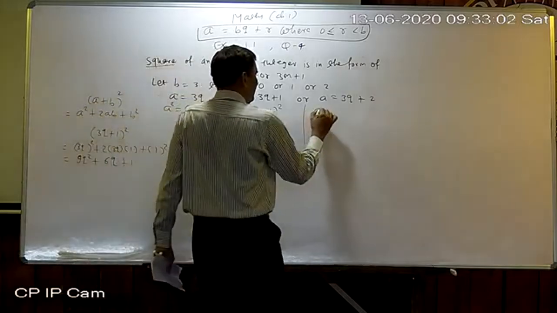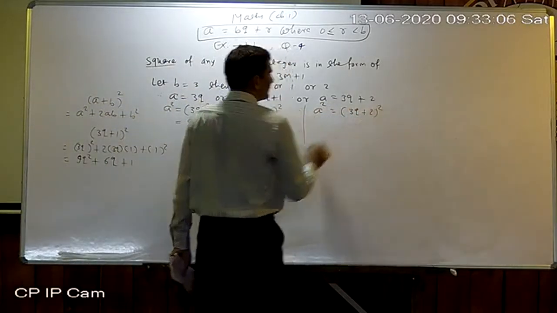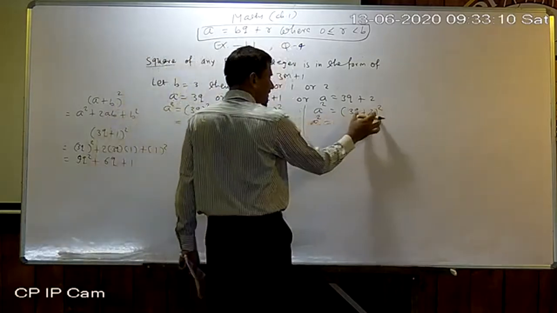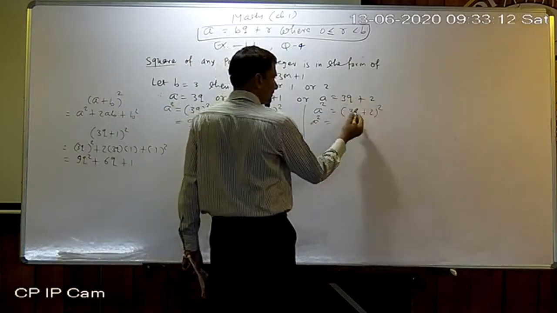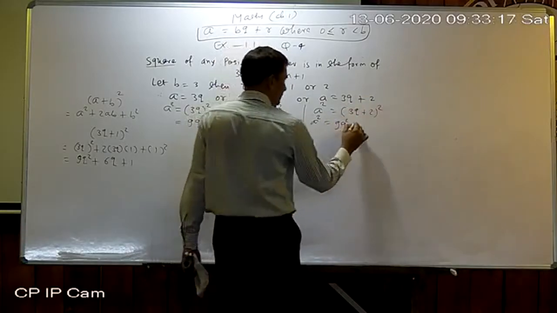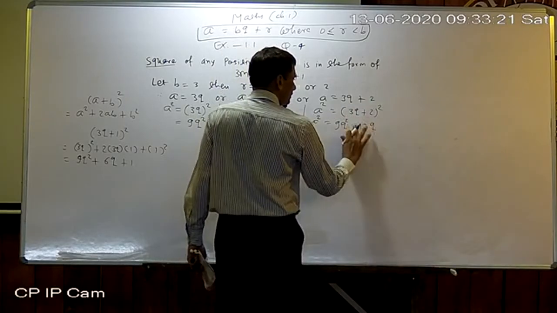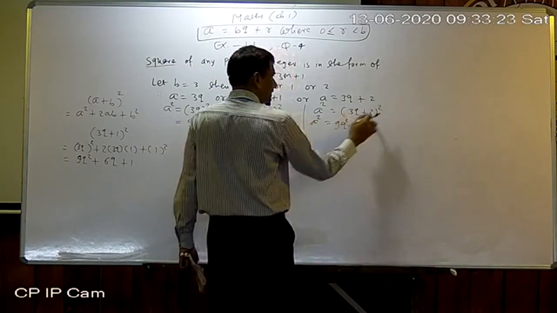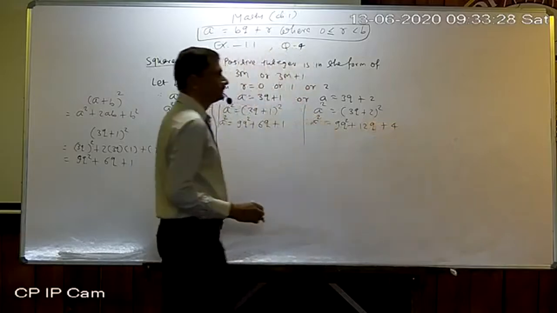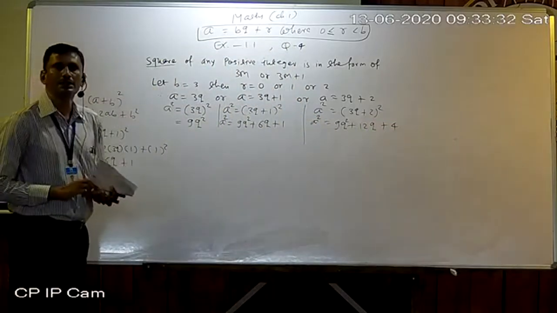Now look here, a square equal to (3q plus 2) square, just like this one. Again (x plus y) whole square, so x square plus 2xy plus y square, means first term square, 2 into first into second. 2 3s are 6, 2 6s are 12q. So we already made the square of all 3 expressions.